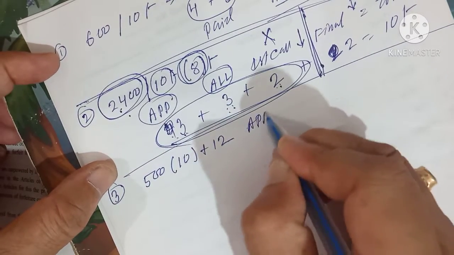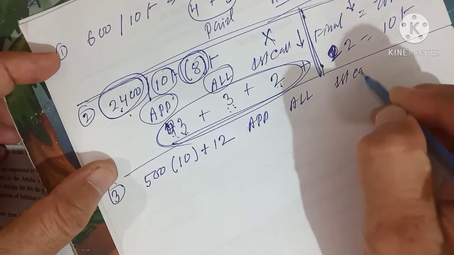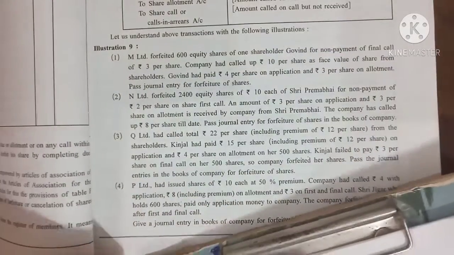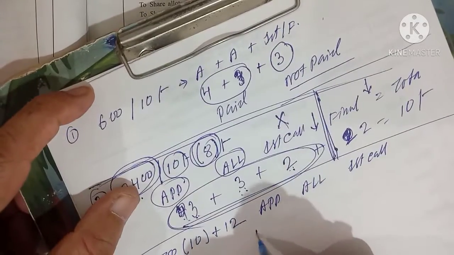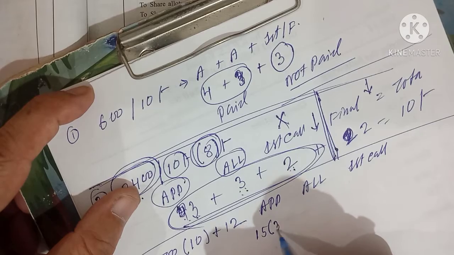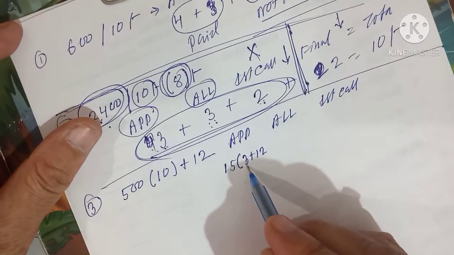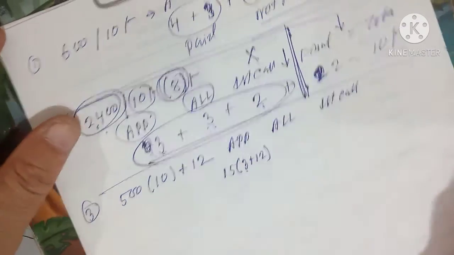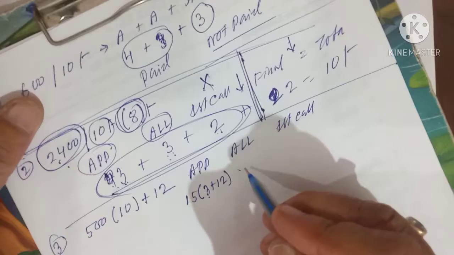Now application, allotment, first call, final call is not there, I think. How much is the application? 15 rupees. This 15 is equal to 3 plus 12, is it not? 3 rupees is the face value, 12 rupees is the premium. How much is given for allotment? Allotment is given 4.